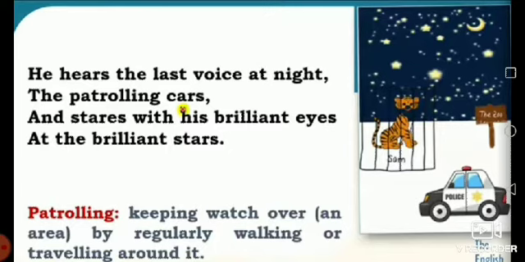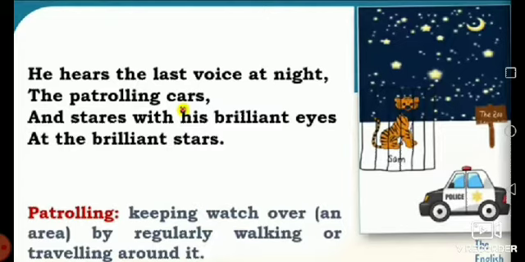The poet says that at night, the tiger hears the sound of the patrolling cars, the vehicles of police used to guard at night. He then stares at the shining stars with his shining eyes.